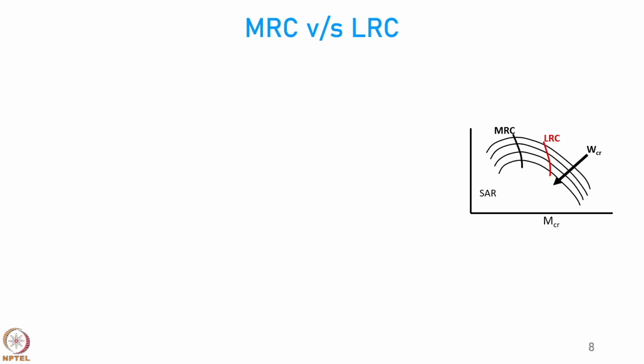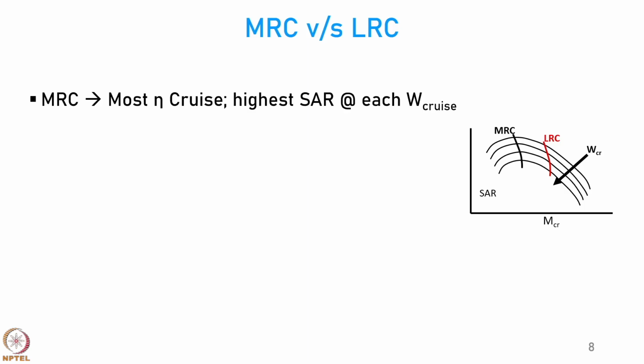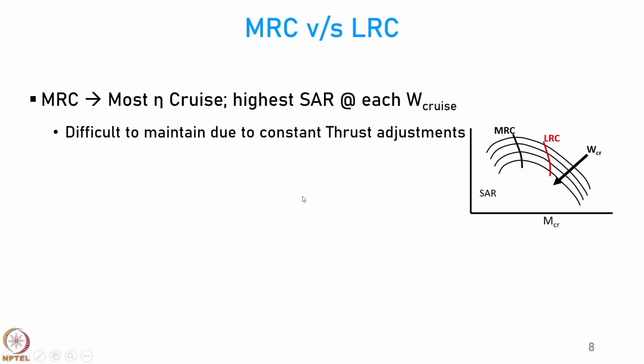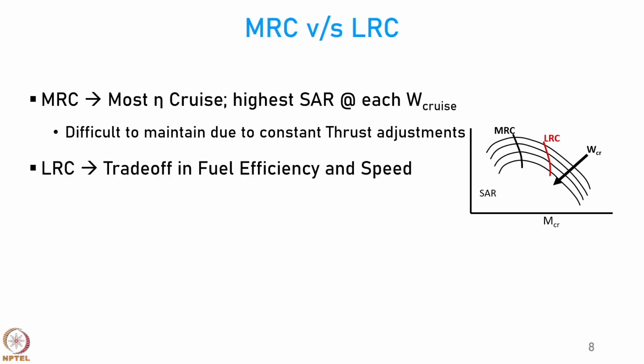So, let us look at the difference between MRC and LRC. MRC is the most efficient cruise because definitely there is the highest value of the SAR at each W cruise, but it is very difficult to maintain it due to the requirements of keeping the thrust constant. As the aircraft travels, the aircraft becomes lighter and also there are wind disturbances. So, to maintain MRC, the pilot has to constantly adjust the thrust, right.